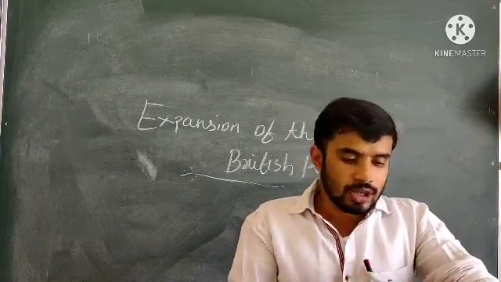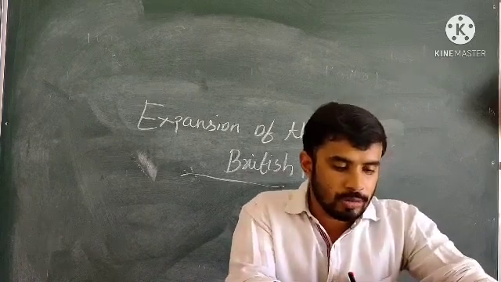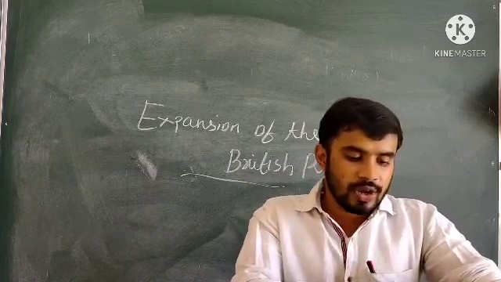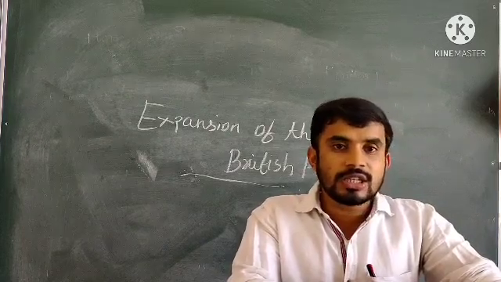Then come to the dual government. After the effect of that, the dual government: after 1765, Bengal, Bihar, and Orissa paid their revenues to the English East India Company.